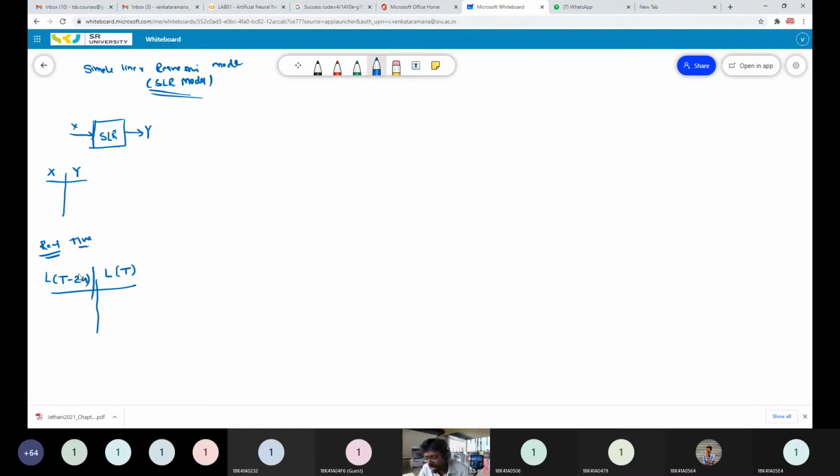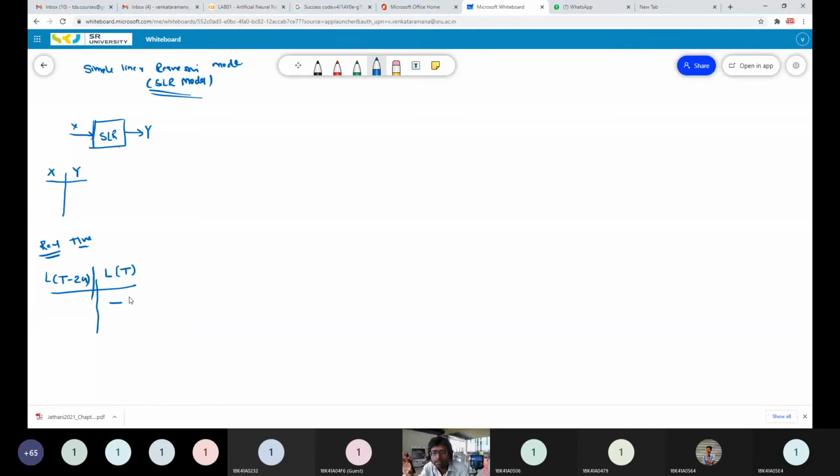If my problem is to estimate the load on a particular substation at 12 p.m. today, now it is 11:30. Load is generally measured in megawatts, 2 megawatts, 3 megawatts, 4 megawatts. I am going to estimate the load on a substation at 12 p.m. based on the load available at yesterday 12 p.m.